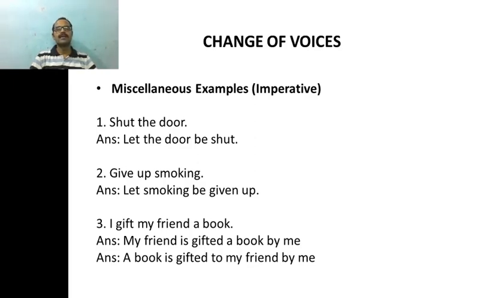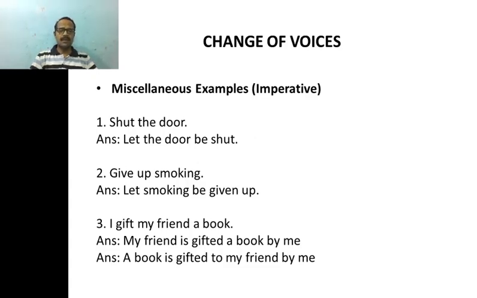So let smoking come to subject position. Let smoking. We have to introduce be. So be. And give up: the past participle form of give is given. So given up. So let smoking be given up. So this is the passive sentence.